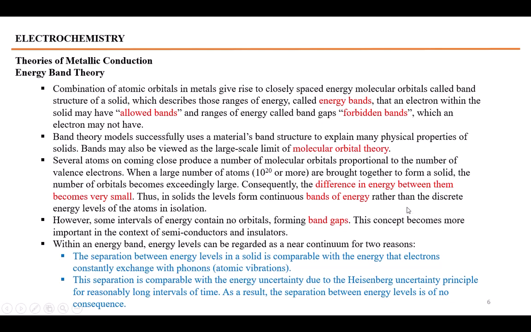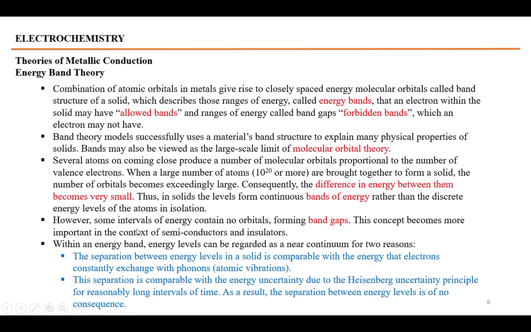These closely spaced molecular orbitals, or discrete energy levels, form a continuous band of energy, and these continuous bands of energy are allowed bands or forbidden bands. The movement of electrons in these bands causes the materials to become conductor, insulator or semiconductor. Some intervals of the energy contain no orbitals, forming a band gap.